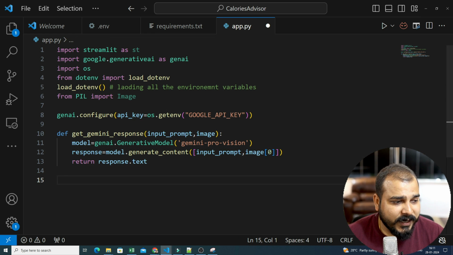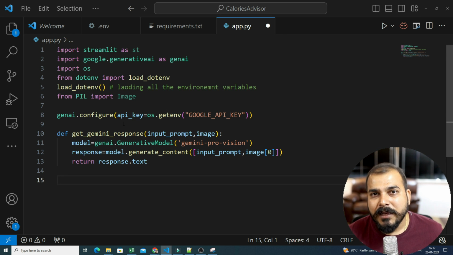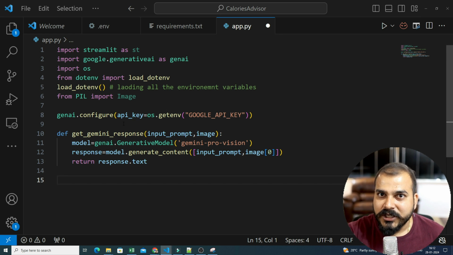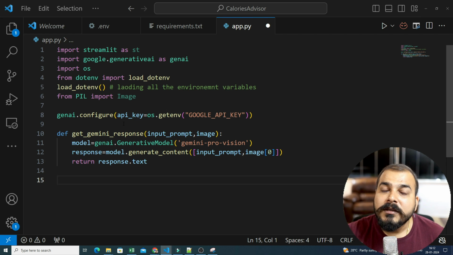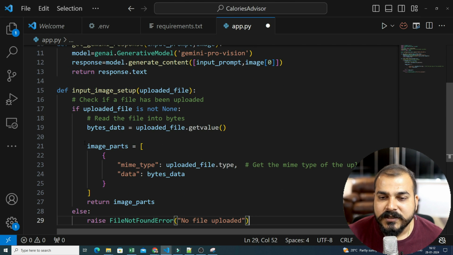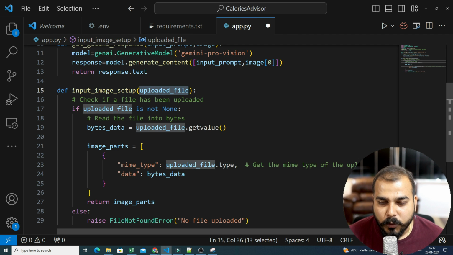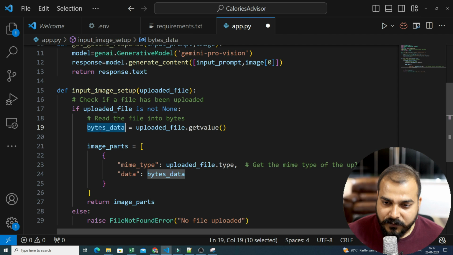The next function that I need to create is, as soon as I upload the image, I should be able to take out the image information in a format. And this format is required because in this format, Google Gemini Pro Vision will be able to understand it. So here you'll be able to see this is the format. def input_image_setup, I'll be giving the uploaded file. If the uploaded file is not None, then I will get the values. I'll read the file into bytes. So if I write uploaded_file.getvalue(), I will get all the bytes information.